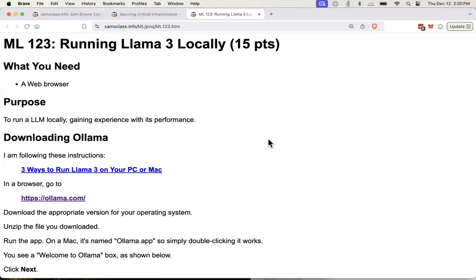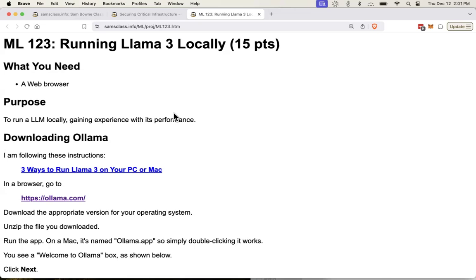Okay, so the one I want to show you is this one running Llama 3 locally. You can run these models on your own computer without using the cloud services, and that's a good idea. This is what a lot of my clients want. They don't want to trust those cloud services. In fact, all the major corporations have forbidden their employees using ChatGPT and those other cloud services because it might leak your data out. You're sending it to some cloud service and you don't know if they're training on that and if they're going to repeat it to another person.